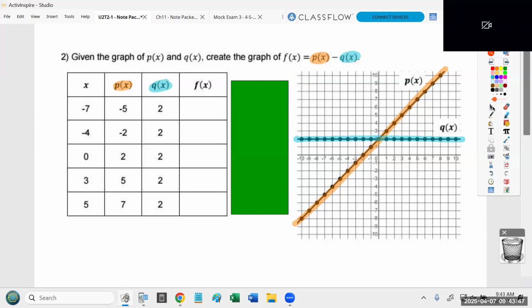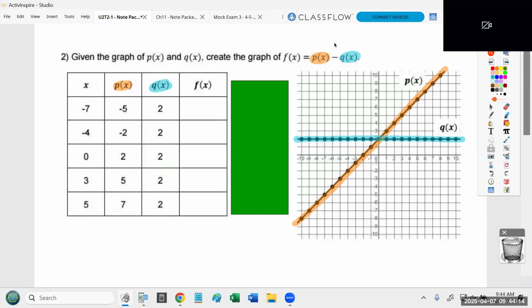So basically, I've already done the first 2 steps for you. Step 1 would be figure out which x values you want to use. And you can pick whatever numbers you want, but I've already done it for you. Step 2 would be figure out the y values of whatever functions you're trying to combine. Now, because those are the exact same numbers we had on the previous page, I just pre-typed them for you. That way you don't have to write the same thing all over again. That's step 2. So I've done steps 1 and 2 for you.